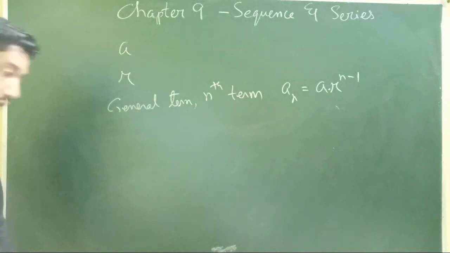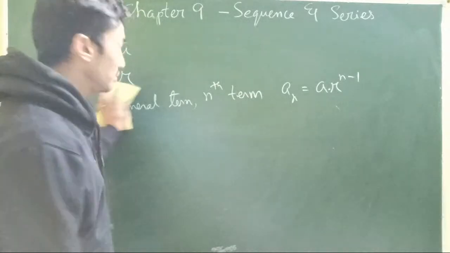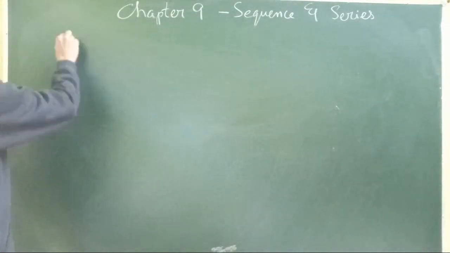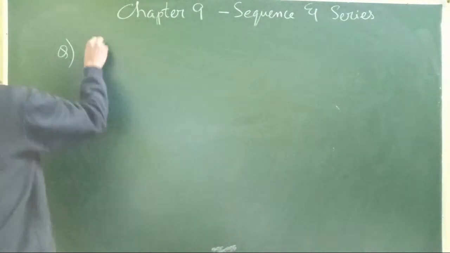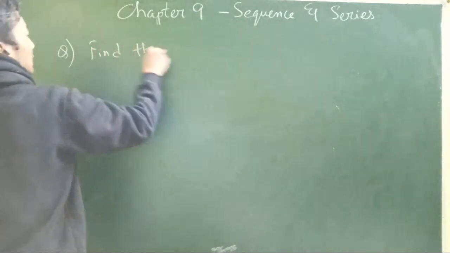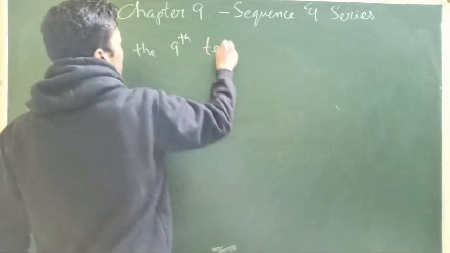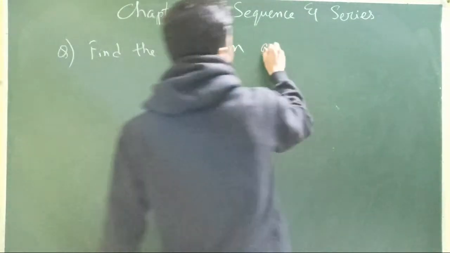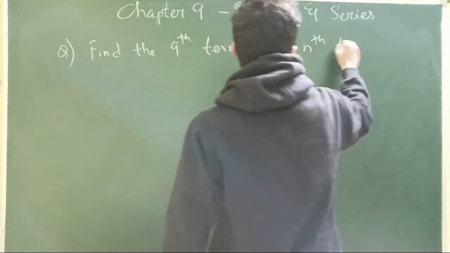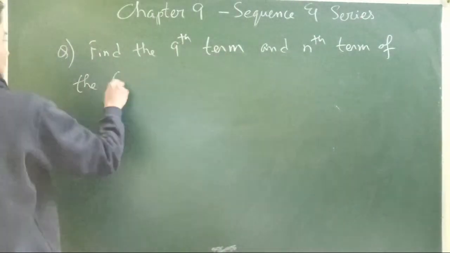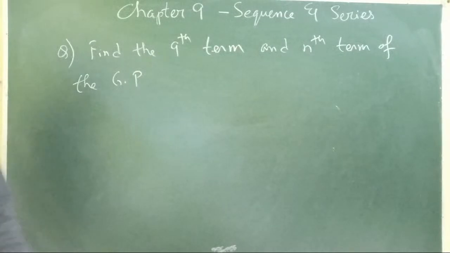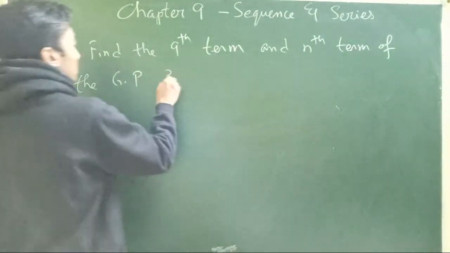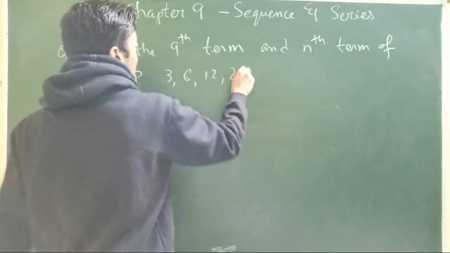Alright, so that is just a basic introduction. Let's try to do one example. That will help us. You can write down. Let's just try to do one example, that is, find the ninth term and nth term of the geometric progression 3, 6, 12, 24, and so on.